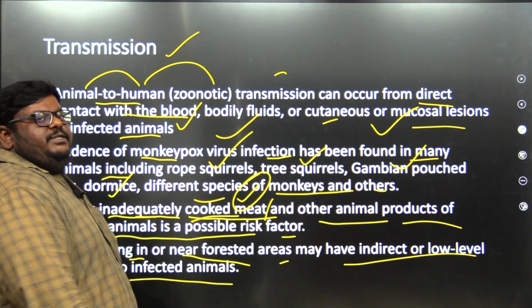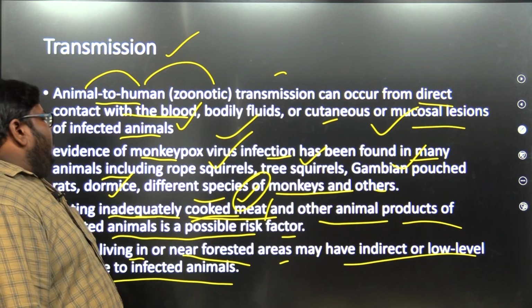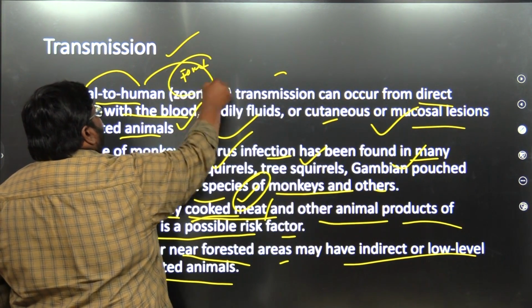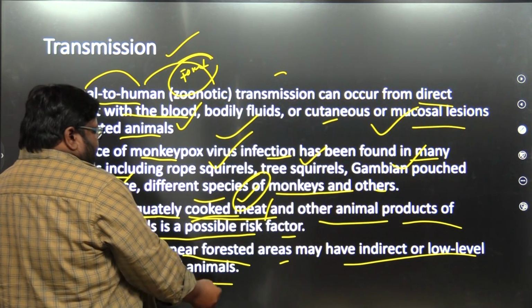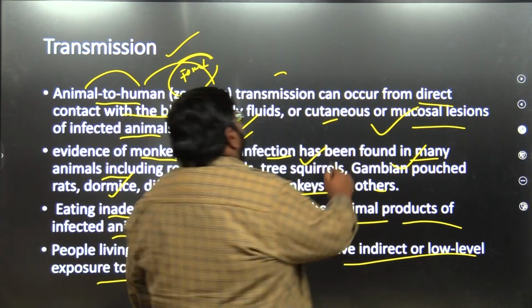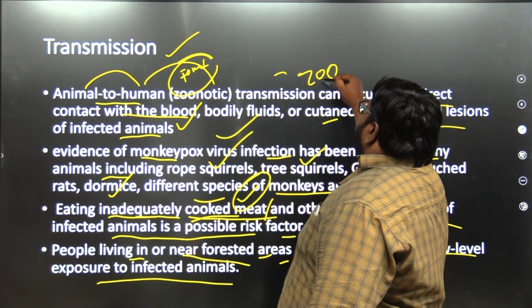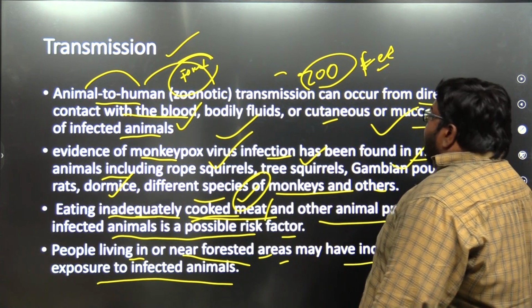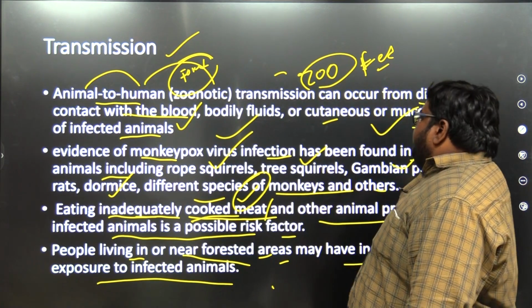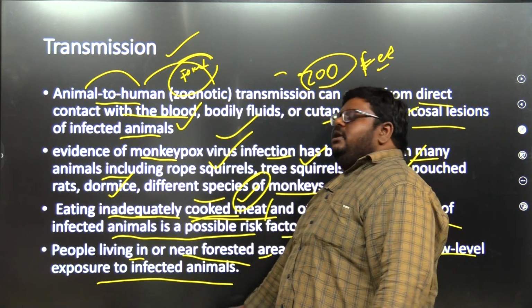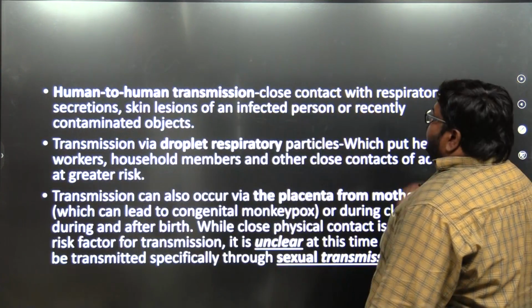Forest dwellers, tribals, or people who live on forest products have more chances, mostly those who dwell in forest areas. Also people who treat and feed animals, or who work in the forest departments, may get the disease because they come into contact with these animals or that environment. Let's go to the next slide.